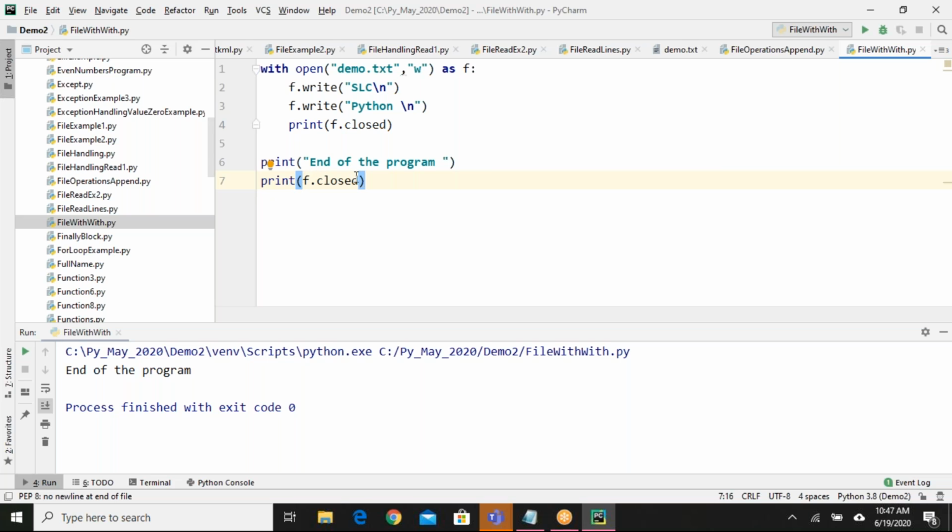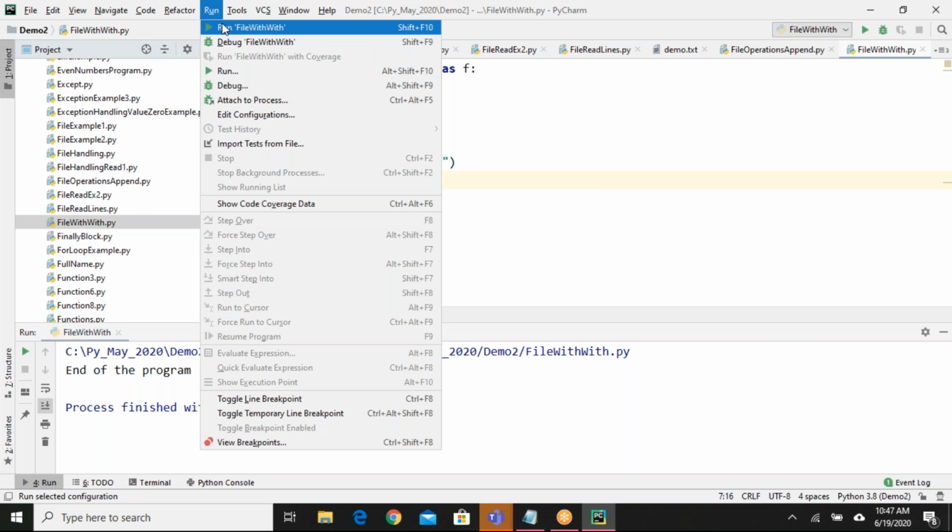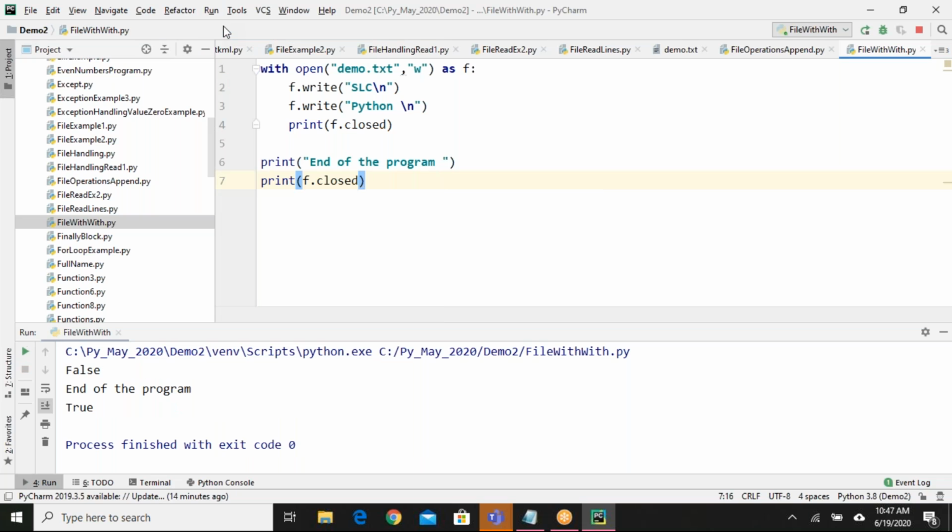So at line number 7, f.closed will give you true. Okay, let me run this. See here, false, and end of the program, true. So this way you can understand that the with block is closing the file object automatically after use. Okay, is it clear?